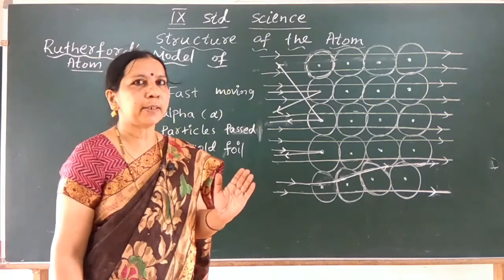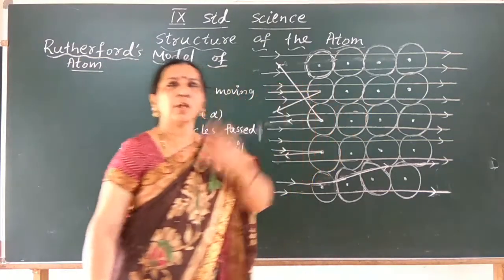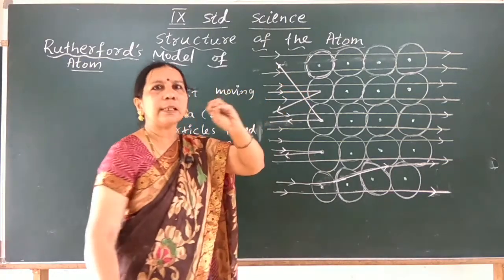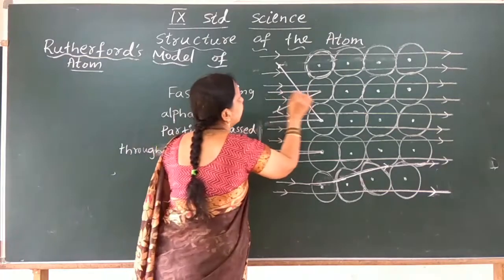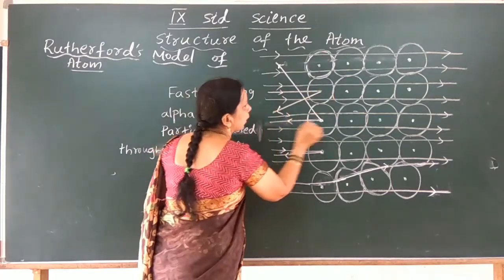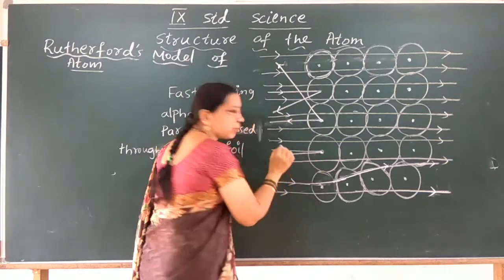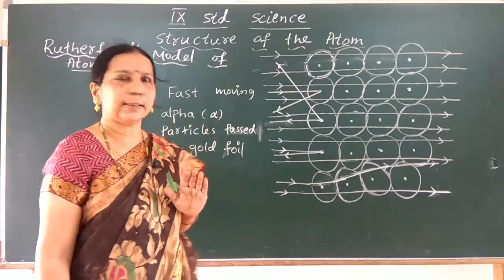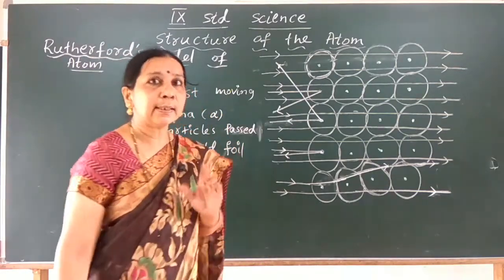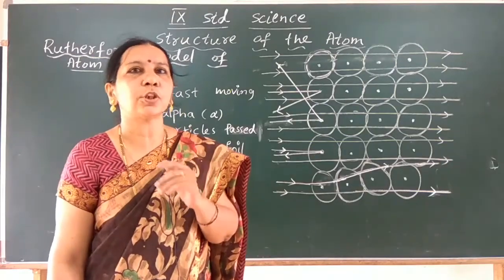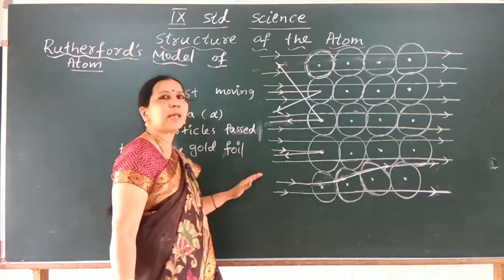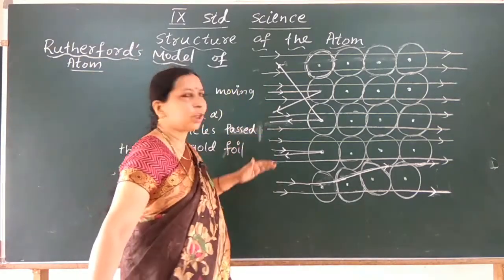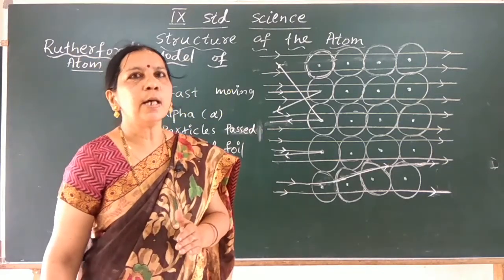So most of the alpha particles passed through the gold foil without any deflection, but only some alpha particles were deflected in small angles. Look at here, deflected from there. Look at here, deflected from there. And to his surprise, 1 out of every 12,000 particles rebounded from there.